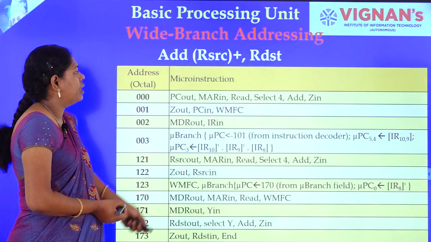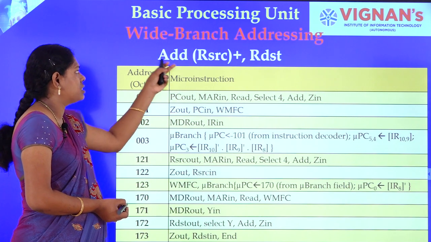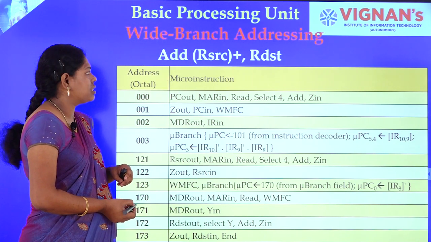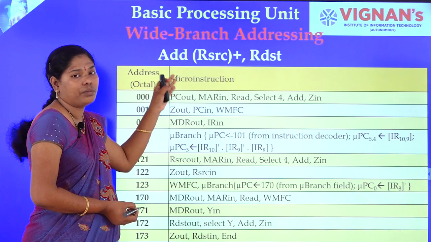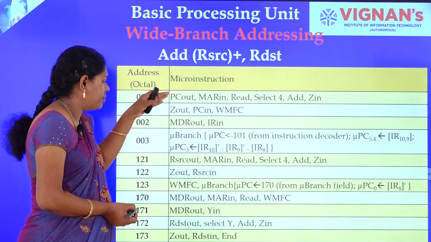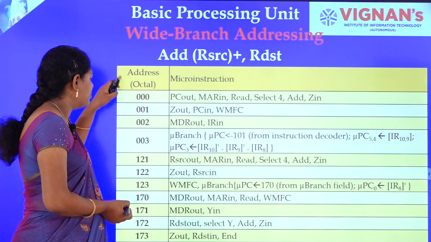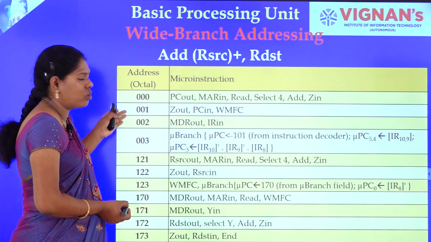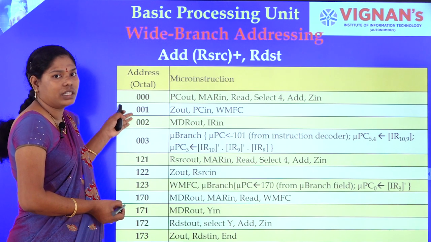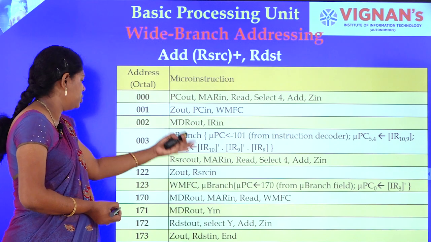Now see the branch addressing mode. For this, R source plus is nothing but the auto increment addressing mode. In auto increment addressing mode, whatever the instruction, the first 3 steps are common for any instruction, that is, fetching an instruction from the memory to the processor.